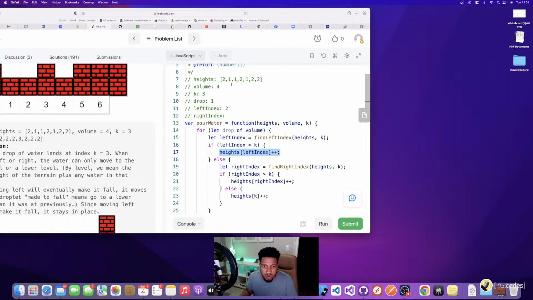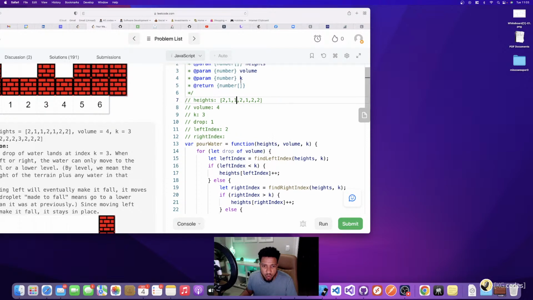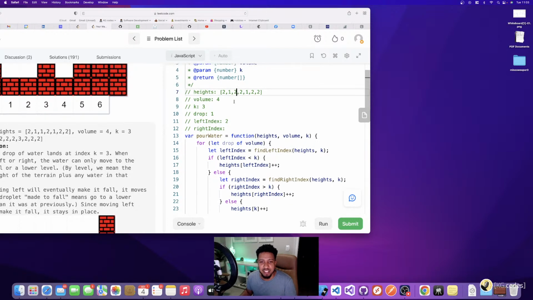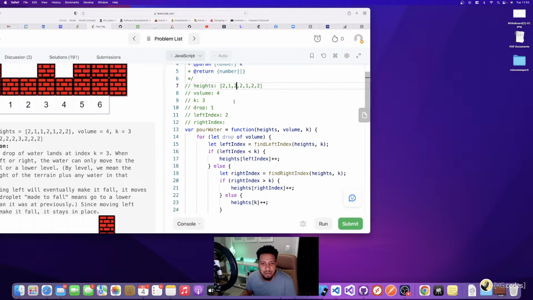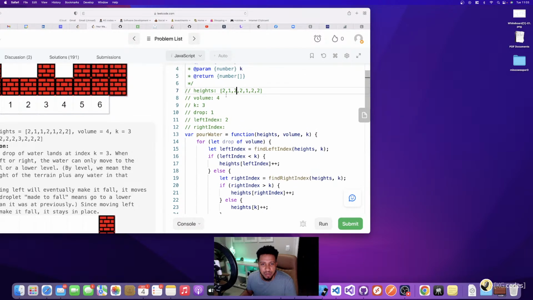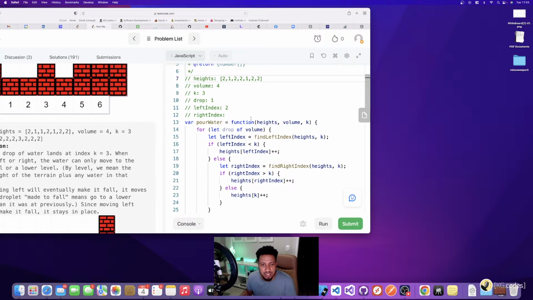So 0, 1, 2. As you can see, my water dropped here, and then it moved over down into this spot and added 1 water drop to this spot here. So this is basically how you would track through this problem. I don't think I'm going to track through this whole problem because it takes me so long just to get through one thing. I'm not going to go that slow, but I'm going to speed through the rest of this.